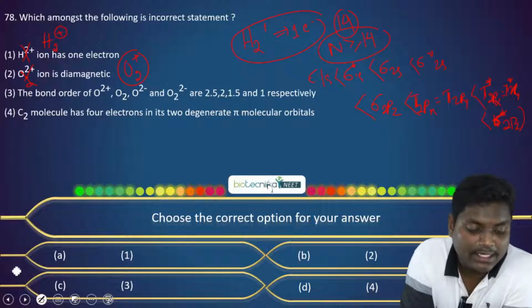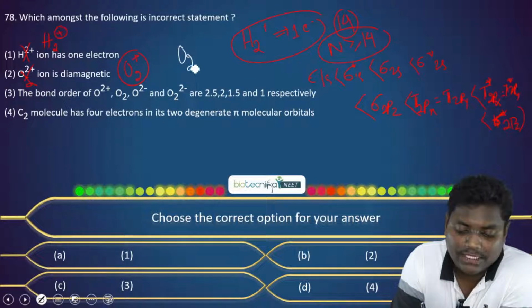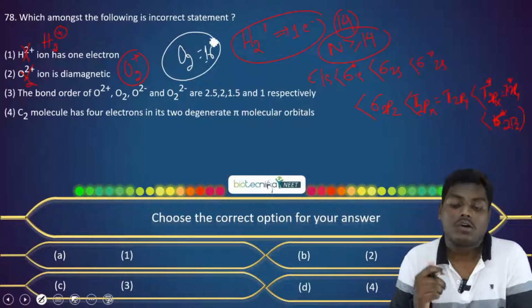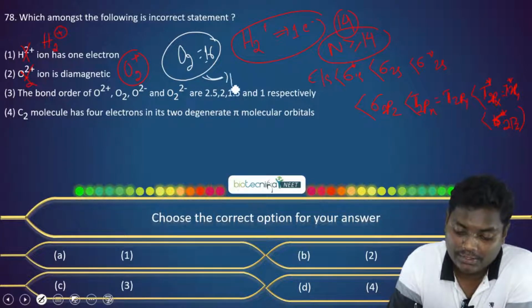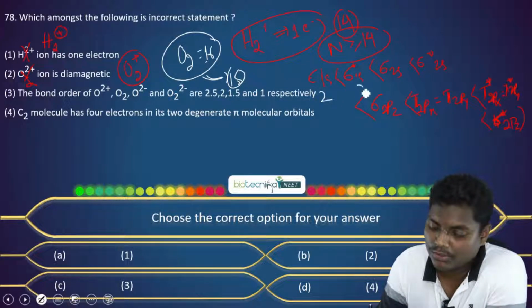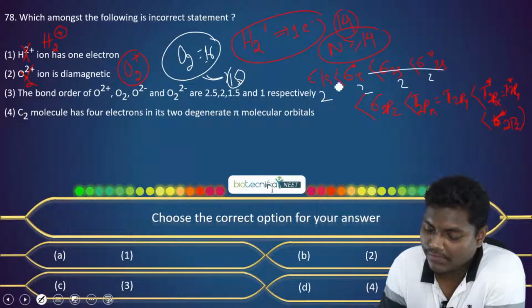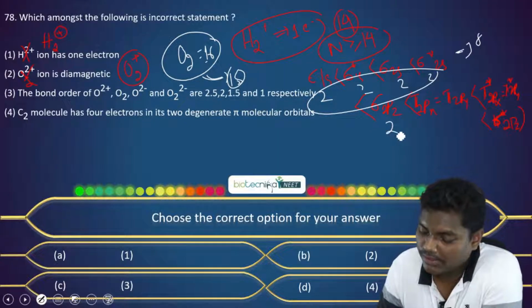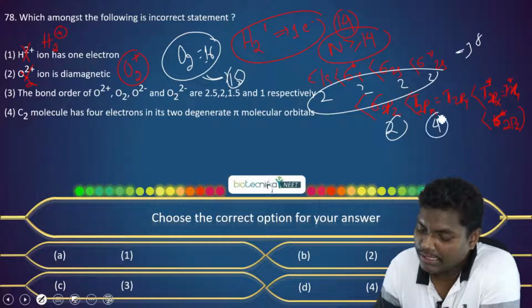Since O2 has 16 electrons, and 1 electron is lost, it will be 15 electrons. If we just count here, 2 electrons, 2 electrons, 2 electrons, 2 electrons, we have consumed 8 electrons. Here 2 electrons makes 10, and here 4 electrons makes 14. So here we will be having 1 electron.